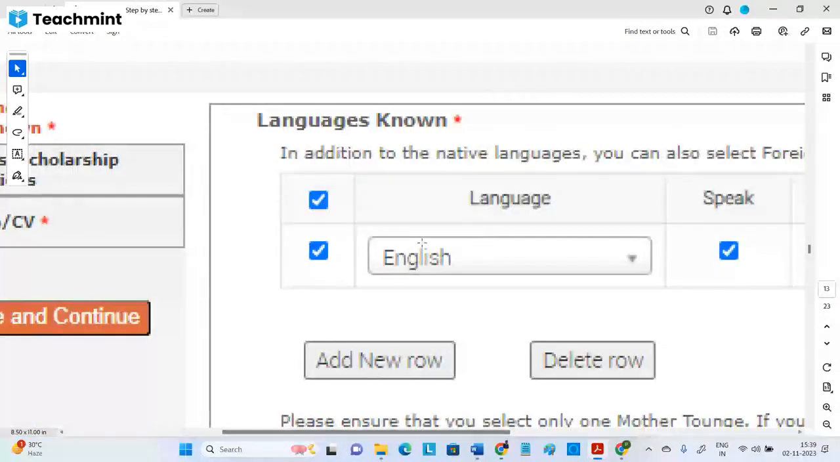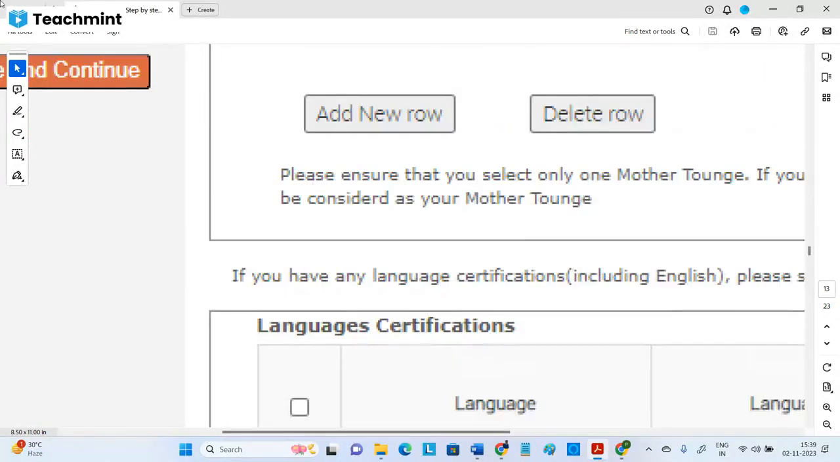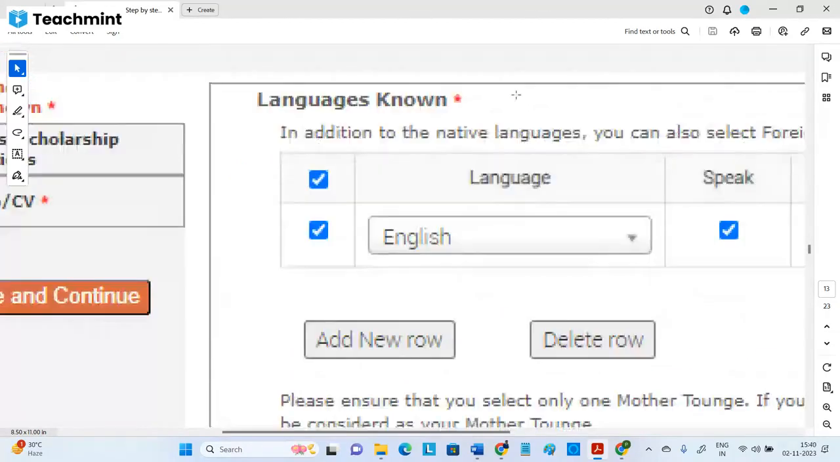Sir, is a certificate required for this? Language certification is not mandatory. If you have a certification, foreign languages like French are also there, you can select and put them. If you have any certifications, you can add them here, but there is no star mark for this, which means it's optional. No need to worry. Whenever a star mark is there, fill only that. If the star mark is not there, it's not mandatory. The above one is required, yes, the star mark is given.